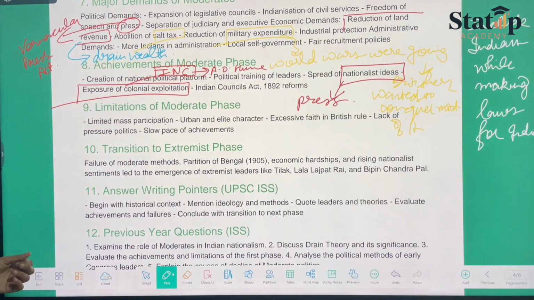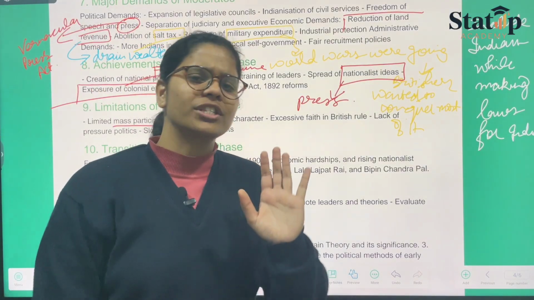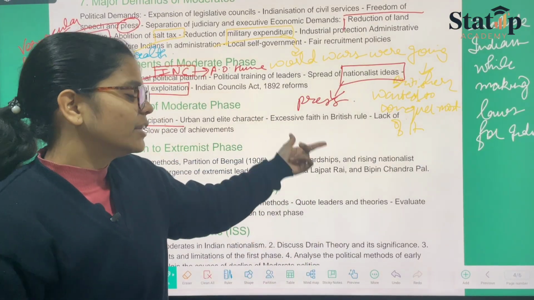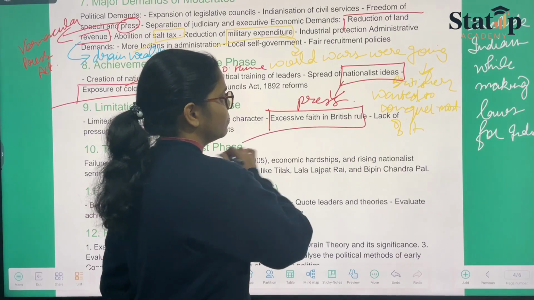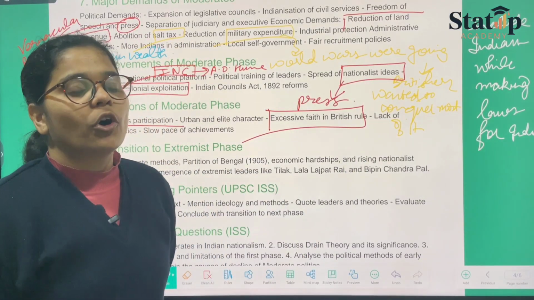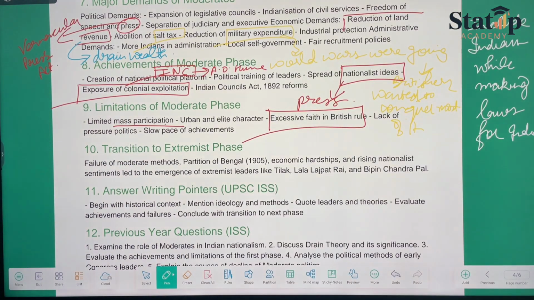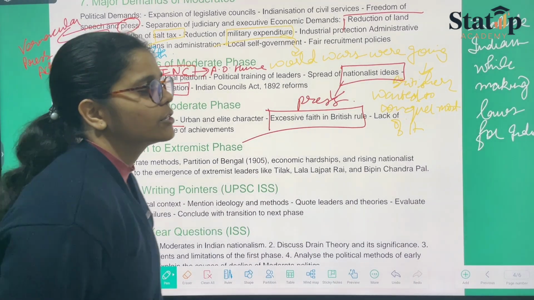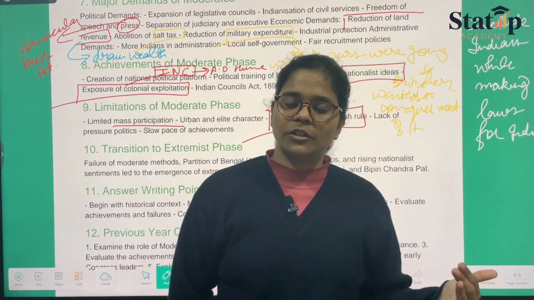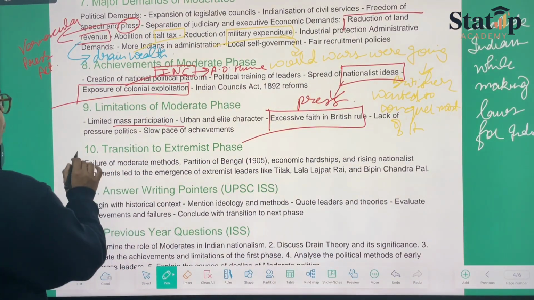Then we have the urban and elite character, which means just presenting the petition in front of the British government and waiting for their response. Excessive faith in British rule, believing that the British would give in to their demands by just presenting a paper on which they had written their demands. Lack of pressure politics, and slow pace of achievements. Presenting something in front of the government, especially a brutal government, will give you nothing but stress.